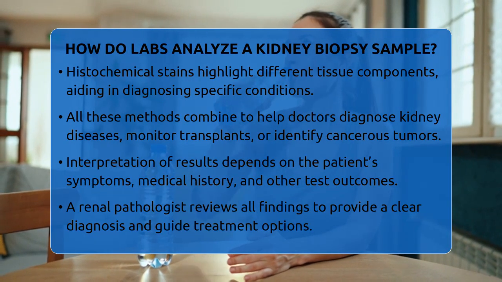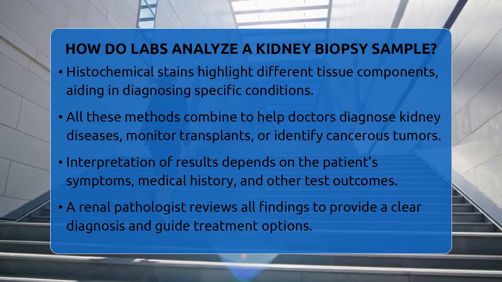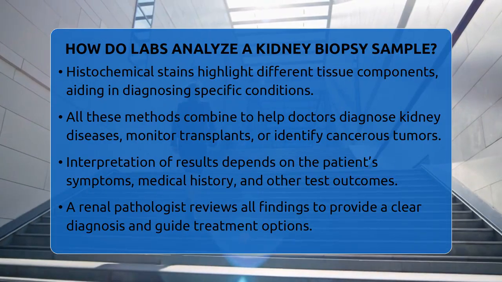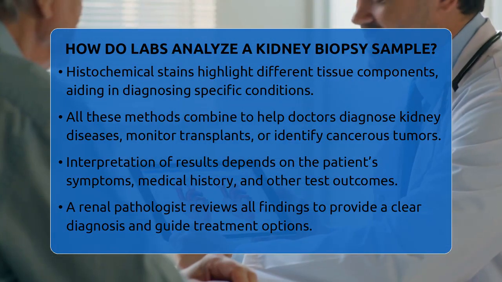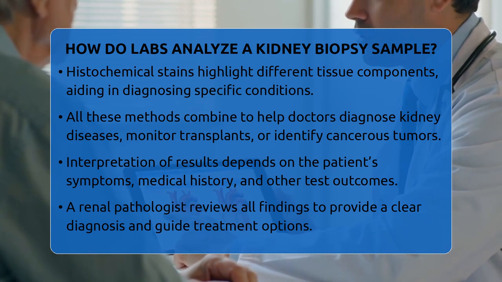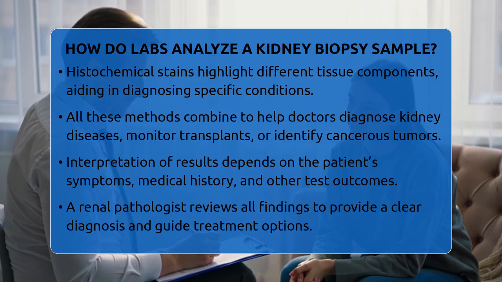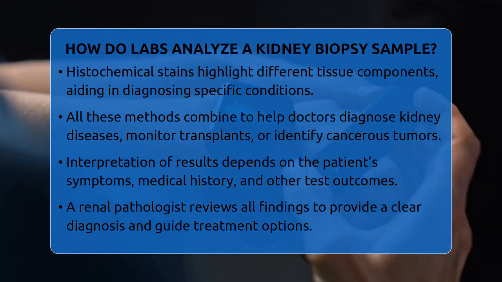They can diagnose diseases like nephrotic syndrome or glomerulonephritis, monitor kidney transplants for signs of rejection, or determine if a tumor is cancerous. But it's important to remember that interpreting these results depends heavily on the patient's symptoms, medical history, and other test results.